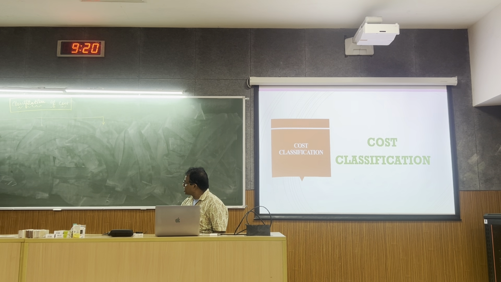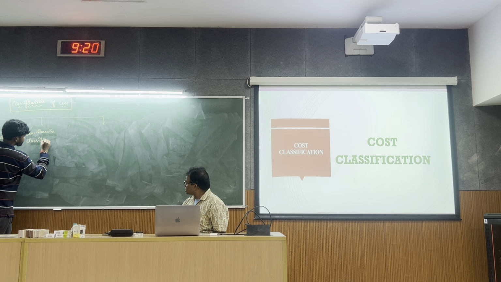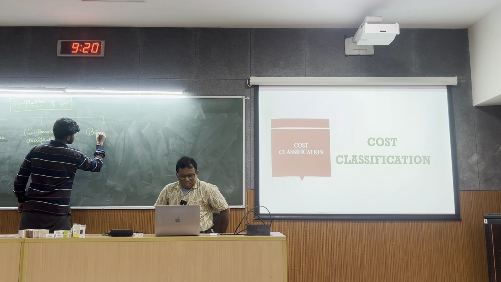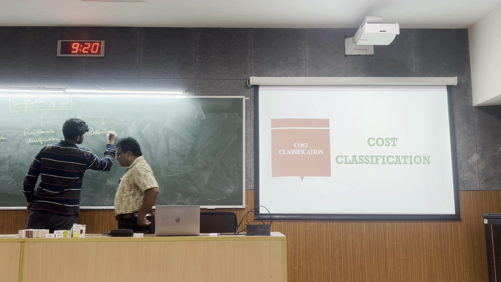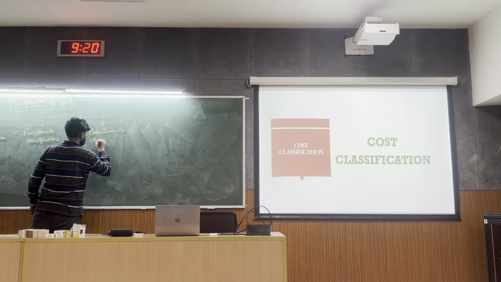Then write function wise classification, means according to function, and behavior wise classification.